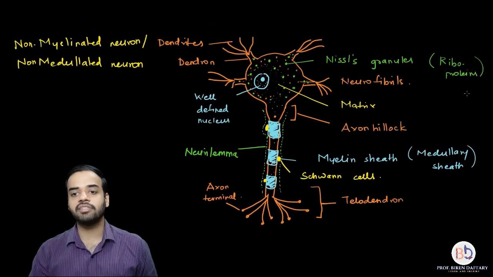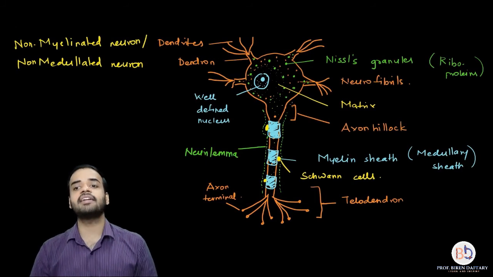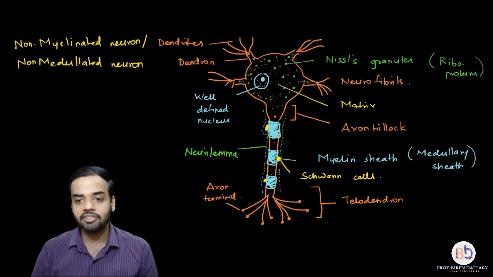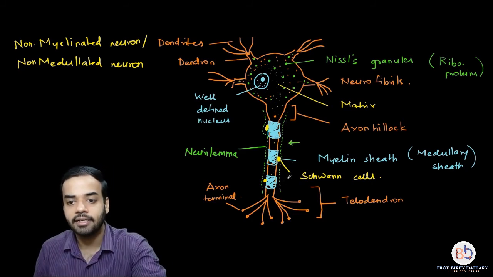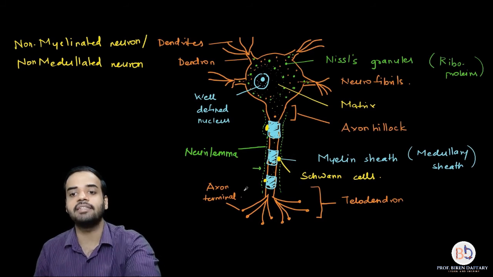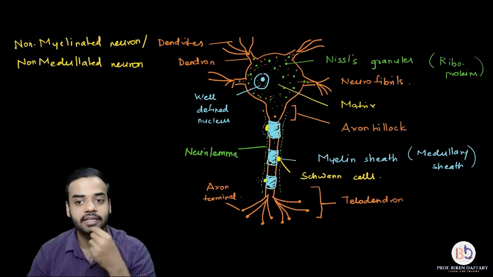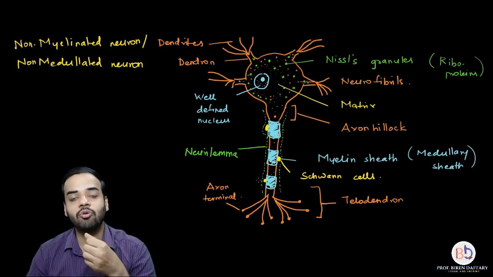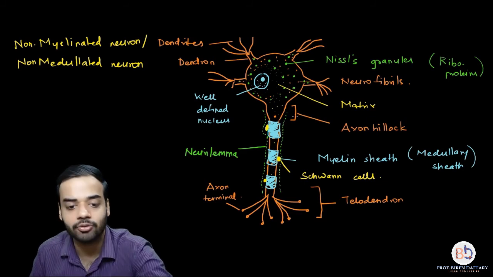Now coming back to this diagram, the spaces in which the myelin sheath is not present. In this diagram of myelinated neuron, there are small areas where the myelin sheath is absent, right? For example, this area, the myelin sheath is absent. Similarly, in this area the myelin sheath is absent. The areas where that blue color is absent are the areas where myelin sheath is absent. These areas where only the axon is present are called nodes of Ranvier.